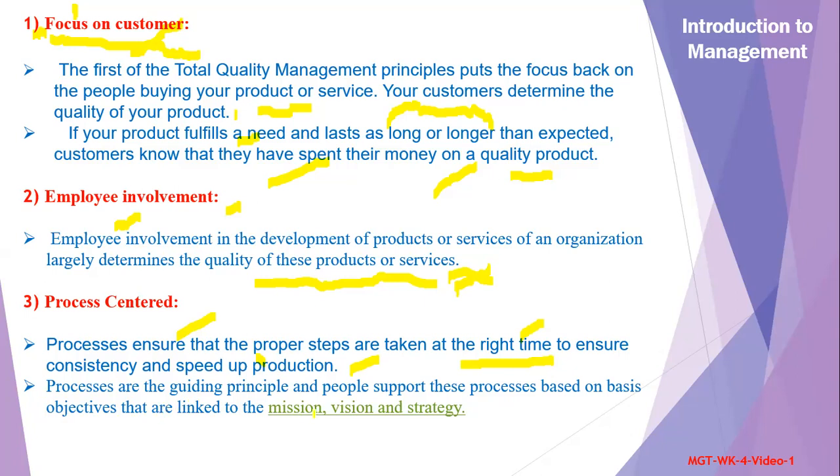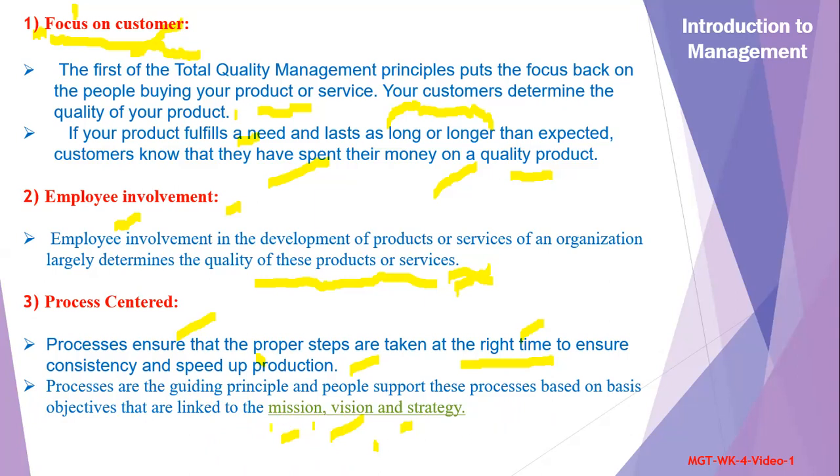Processes are the guiding principles, and the people support these processes based on the basis objectives that are linked to the mission, vision, and strategy. Definitely, at the end of the day, whatever we are doing, whatever you are making, whatever the product, application, it must be linked with the overall objective of the organization, that is linked with the mission, vision, and strategy.